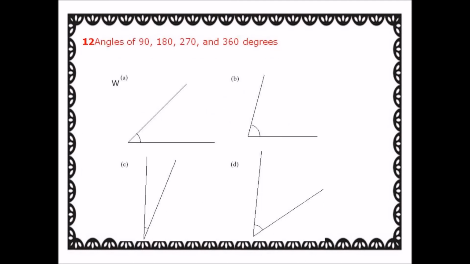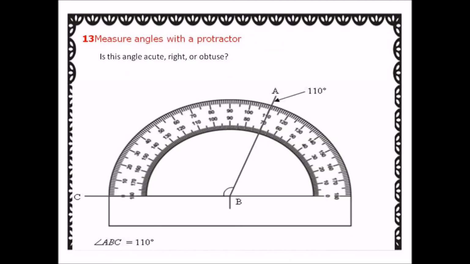Angles of 90, 180, 270 and 360 degrees. Draw and write how many degrees. Measure angles with a protractor. Is this angle acute, right or obtuse?